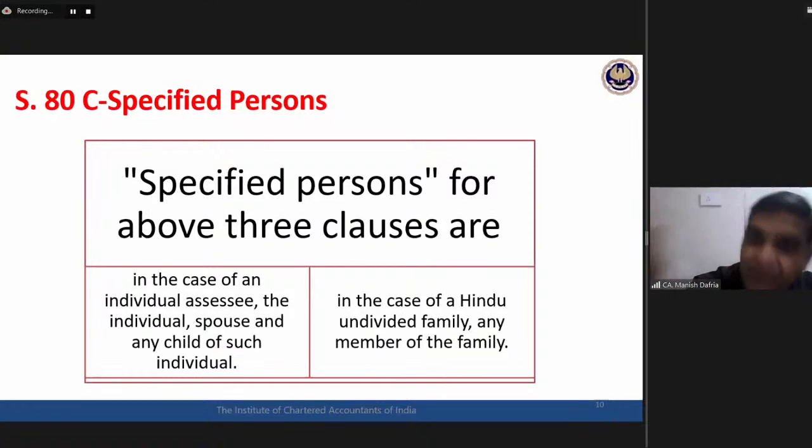In the case of HUF, now they may ask this question: in case of HUF, LIC has been paid on the life of a member who is not dependent on the HUF, whether 80C deduction can be claimed. If you have got the approach, then you would be able to answer it very clearly. So what is written here is any member of the family. They are not talking about any member of the family dependent on the family. It is not written there. So in case of HUF, any member of the family, dependency is not the criteria.